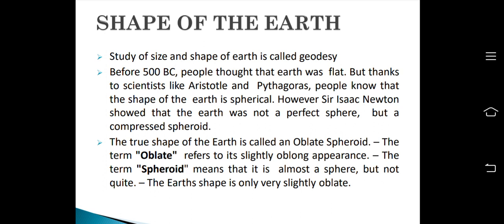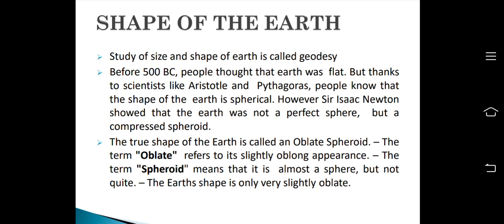Now, what is a compressed spheroid? It means that the true shape of the Earth is called an oblate spheroid, because at both ends of the Earth, the Earth is slightly flattened, and that appearance is known as oblate.